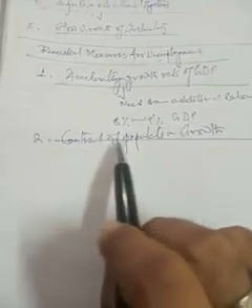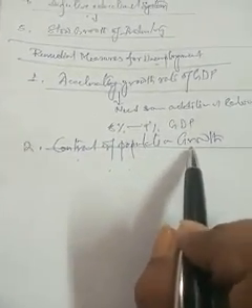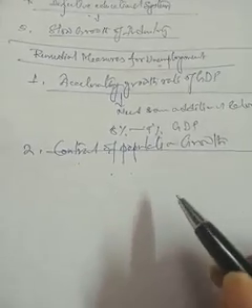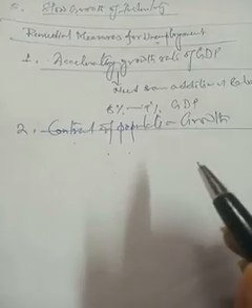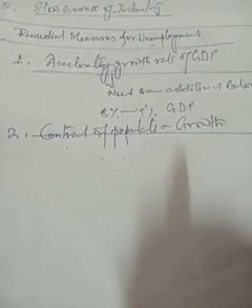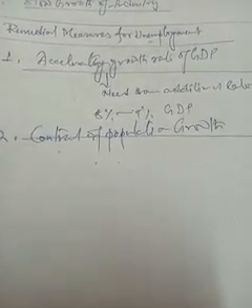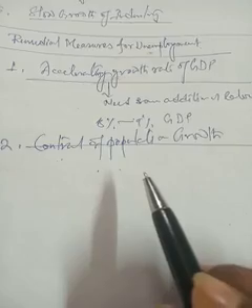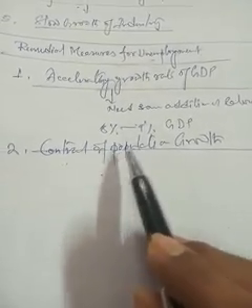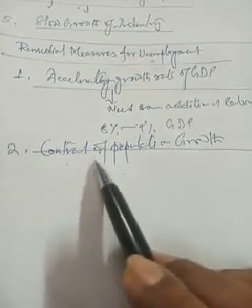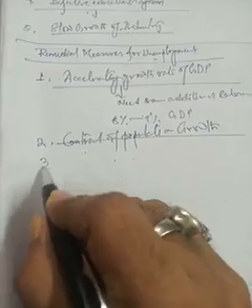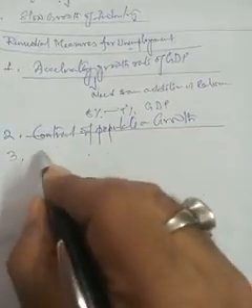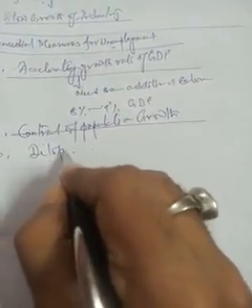To control the population growth, we have to adopt effective and meaningful population control policies through planning programs. In this way we can solve the unemployment problems.